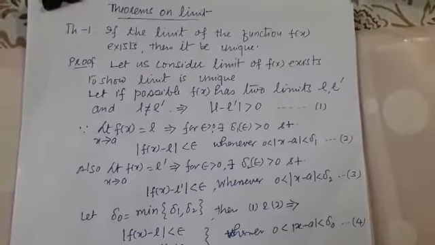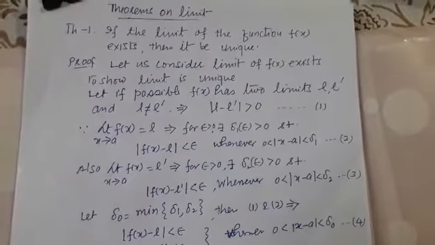To show that the limit is unique, let us consider that the function has two limits, L and L dash, and L is not equal to L dash. So their absolute difference will be positive. This inequality is named 1.